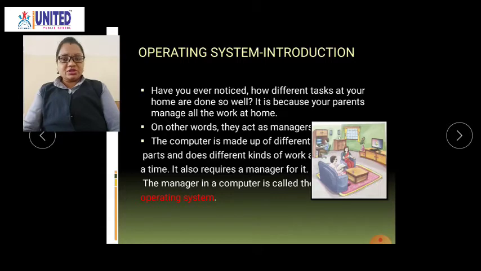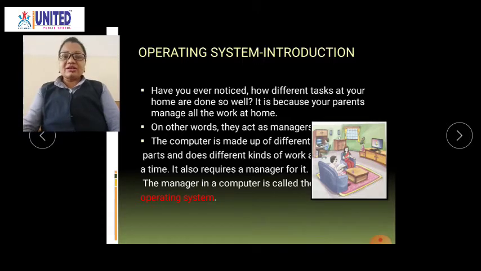Have you ever noticed how different tasks at your home are done so well? It is because your parents manage all the work at a time. You say that all kinds of work are managed by your parents. Okay, yes or no? So in other words, your parents work like a manager. They manage all the work that is done in your home.